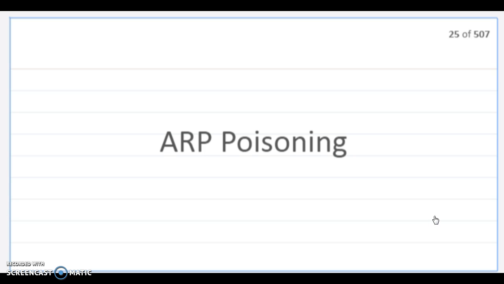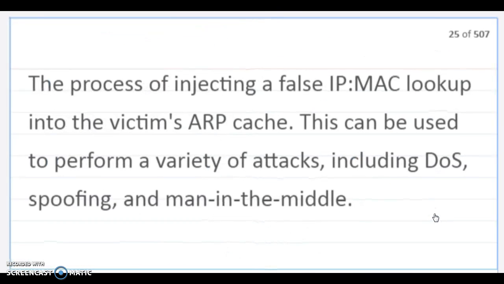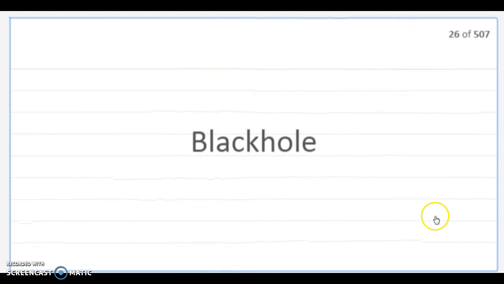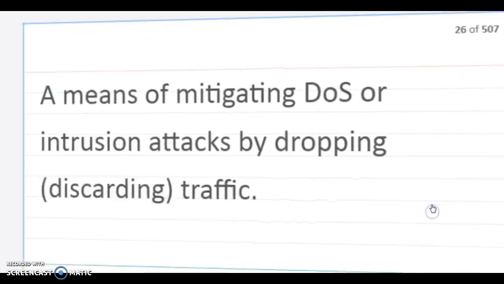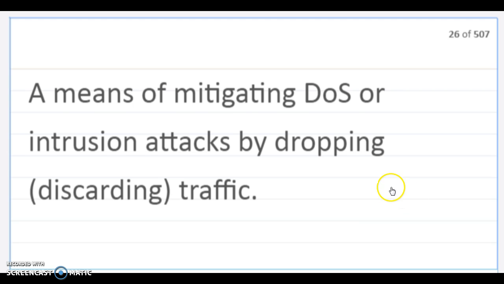ARP poisoning. The process of injecting a false IP-MAC lookup into a victim's ARP cache. This can be used to perform a variety of attacks, including denial of service, spoofing, and man-in-the-middle attacks. Black hole. A means of mitigating denial of service or intrusion attacks by dropping or discarding traffic.